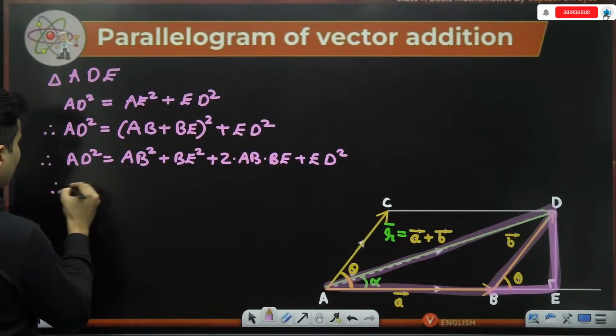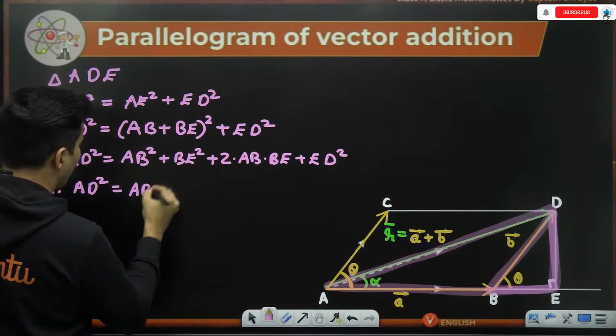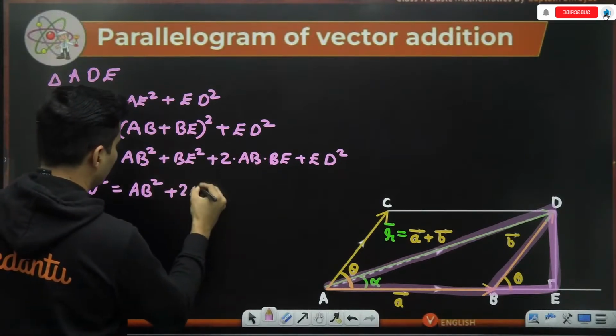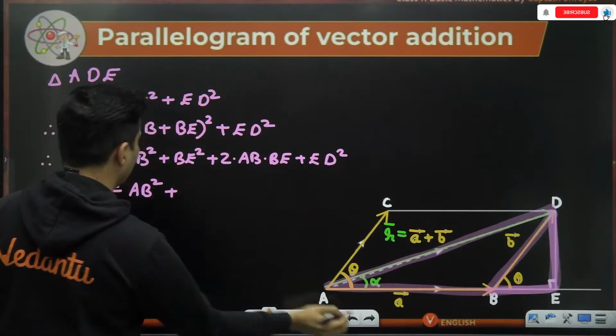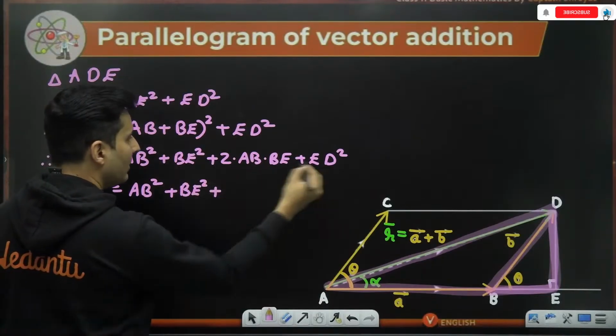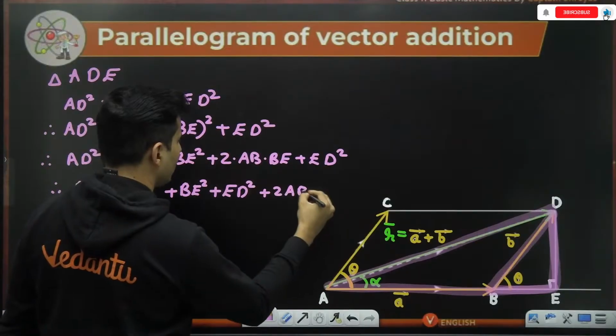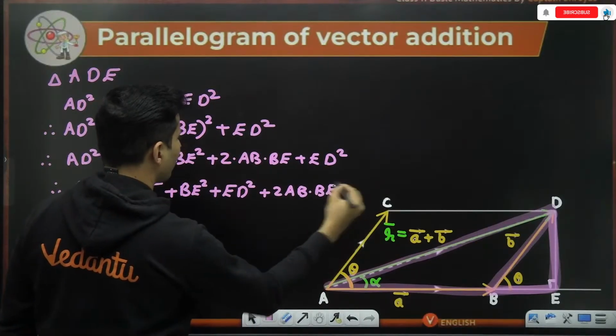So I will group them together. So AD square will be AB square as it is, plus BE square plus ED square together, and lastly 2 times AB into BE.